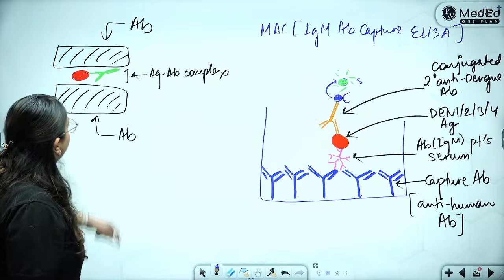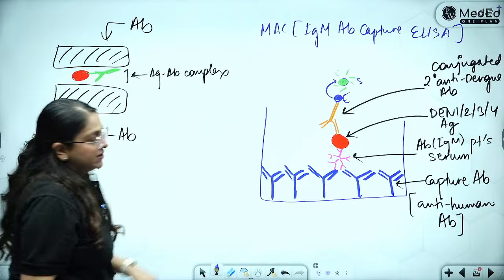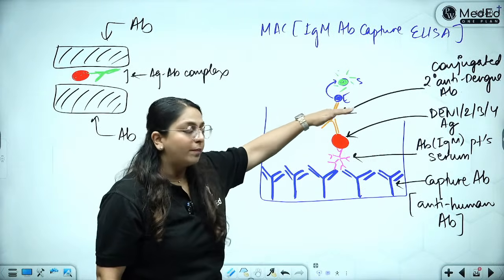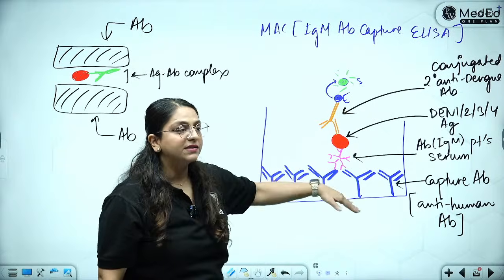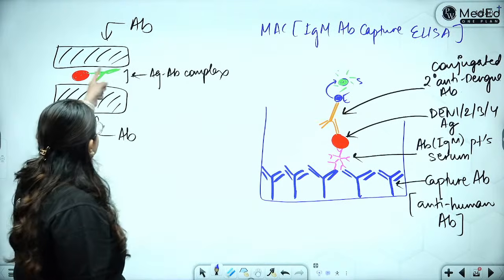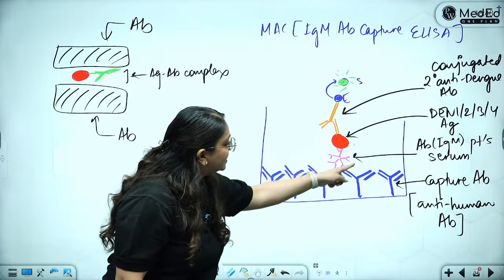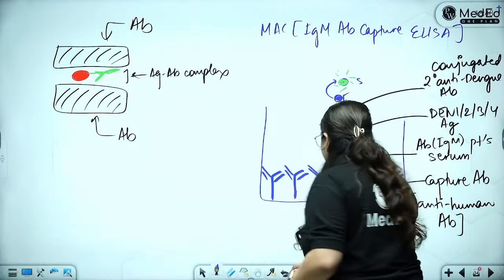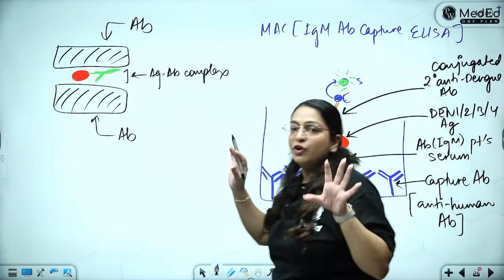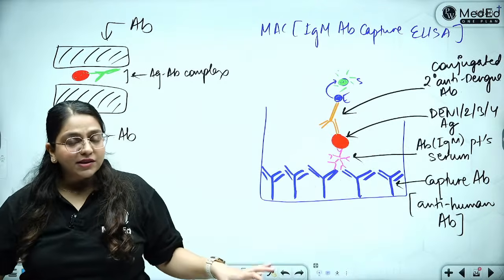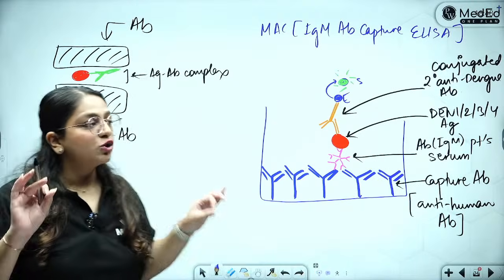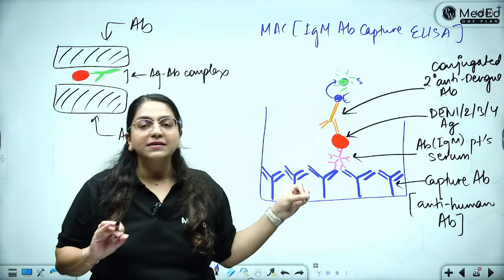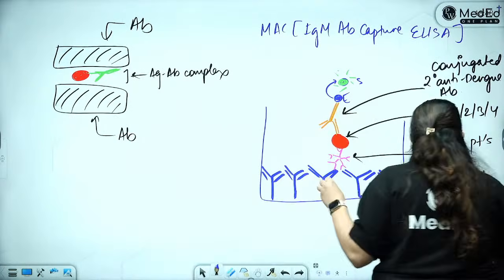What had I said? Burgers are antibodies. नीचे भी there's an antibody at the bottom, there's an antibody at the top. These two are the burger buns. In the middle, there is an antigen-antibody complex. That is how you simplify a MAC ELISA for yourself. And if you draw this, you're getting beautiful marks. So please, please, please draw this, the principle of MAC ELISA, in your answers on dengue.